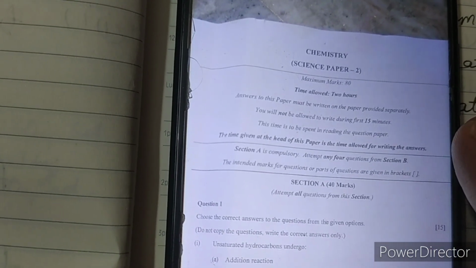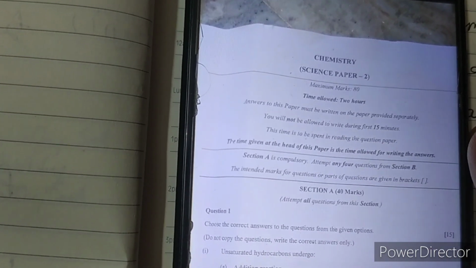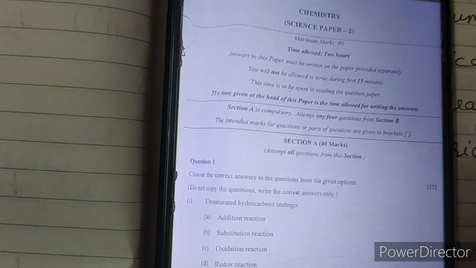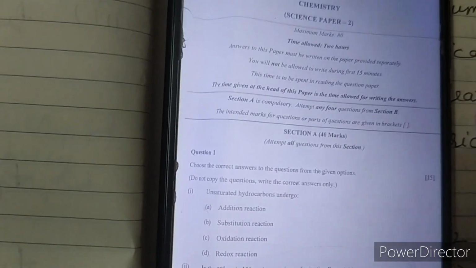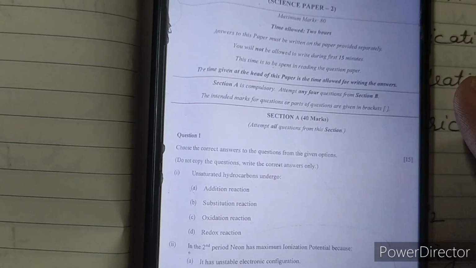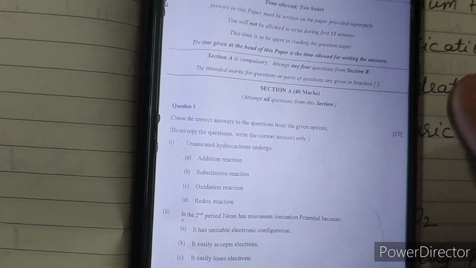Dear students, in this video we will discuss the answers of the chemistry 2024 question paper, that is Science Paper 2. This paper consisted of two sections, in which Section A was compulsory, and in this video I will discuss Section A, which constitutes a total of 40 marks.